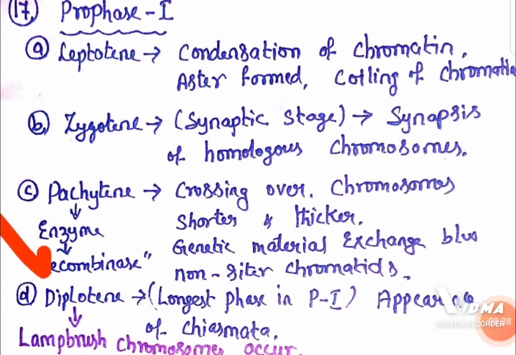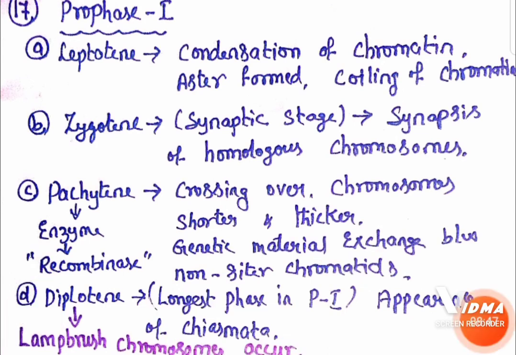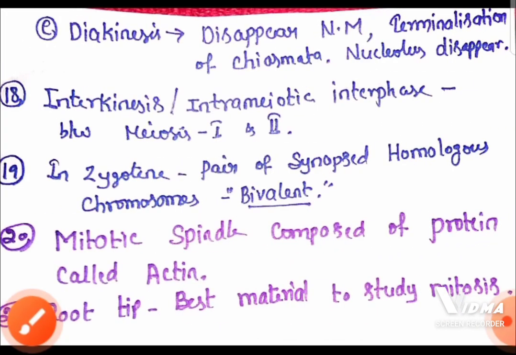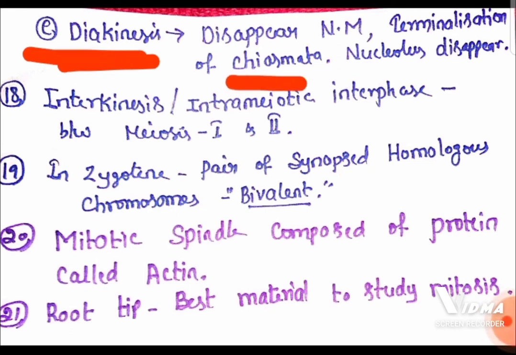Diplotene, which is considered the longest phase in prophase 1, shows the appearance of chiasmata. X-shaped chiasmata form, and because of that the chromosomes look like a lampbrush. In diplotene, lampbrush chromosomes occur. And last is diakinesis, where the nuclear membrane and nucleolus disappear, and there is terminalization of chiasmata.